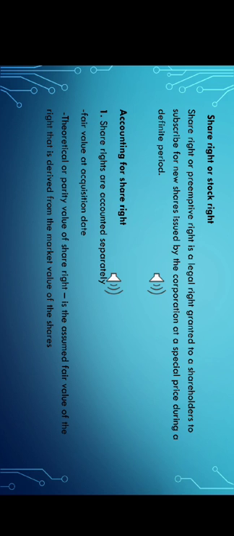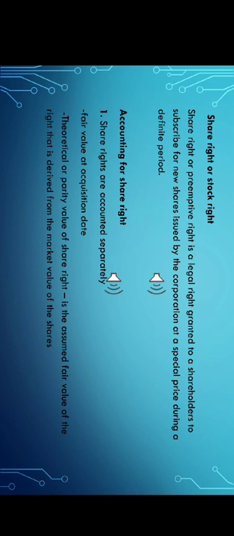The date of declaration is the date on which the corporation declares that it will give share rights, which are basically represented by a share warrant. Share warrants are documents or papers that serve as proof that you can buy a share before they offer it to others. Then the date of record.